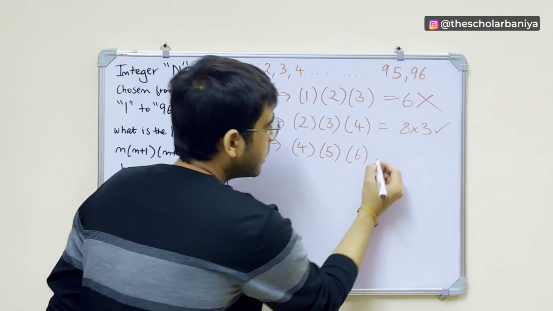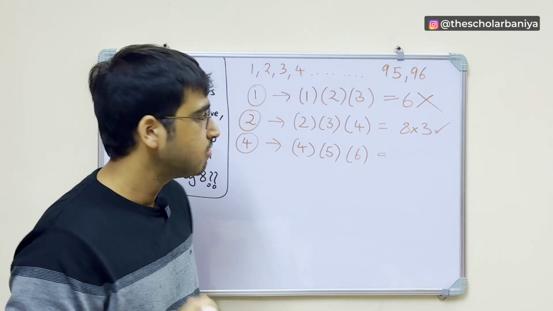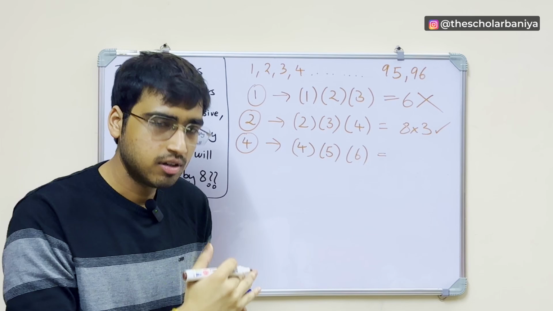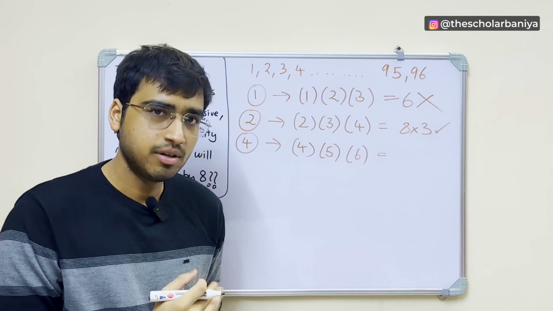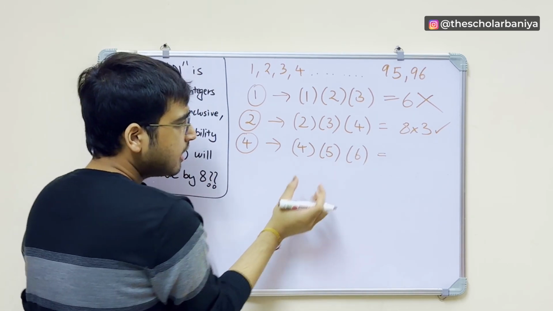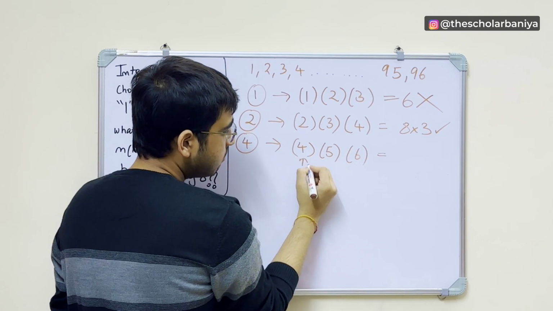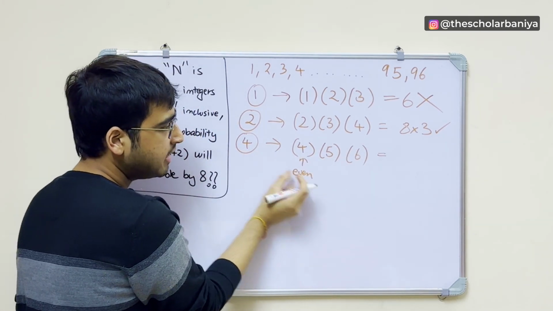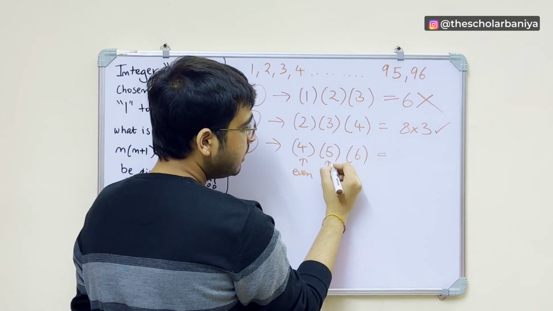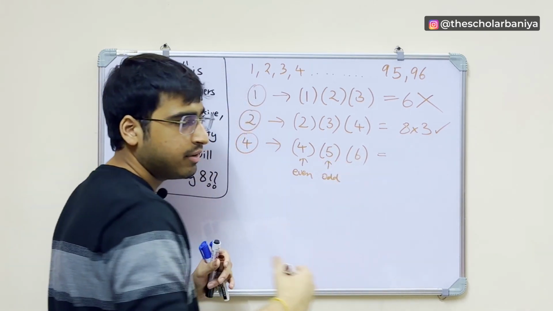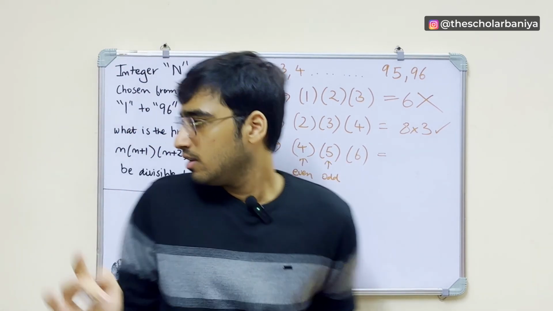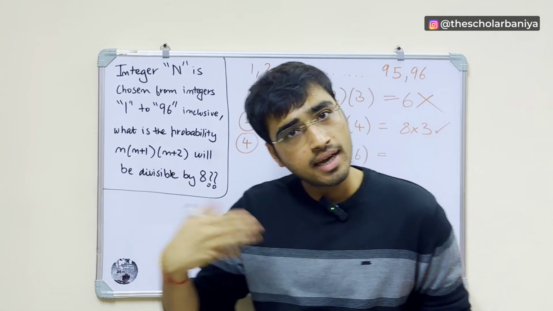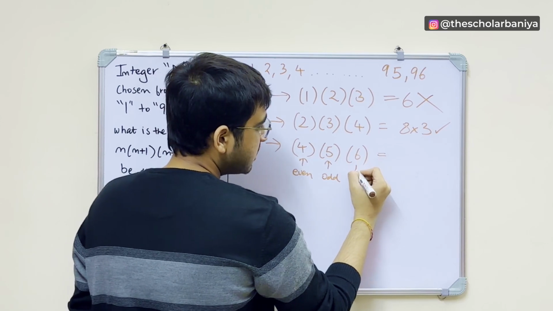If you see over here, whenever you take an even number, n will be even, n plus 1 will be odd, because if n is even, adding 1 makes it odd, and n plus 2 will again be even.